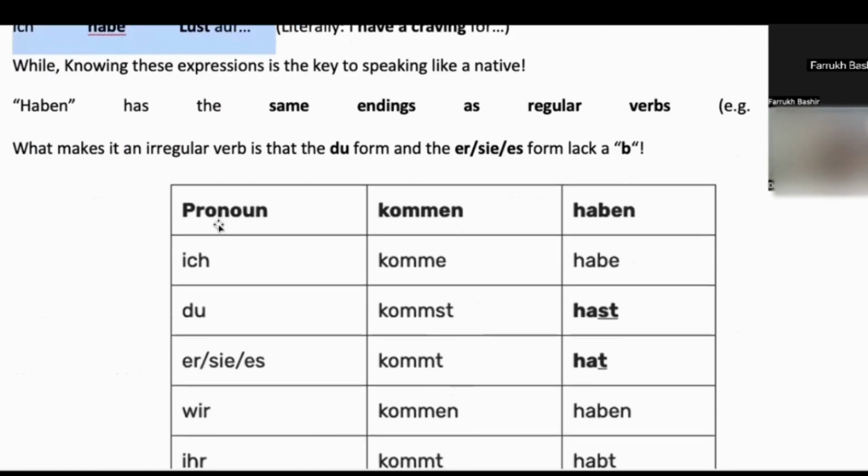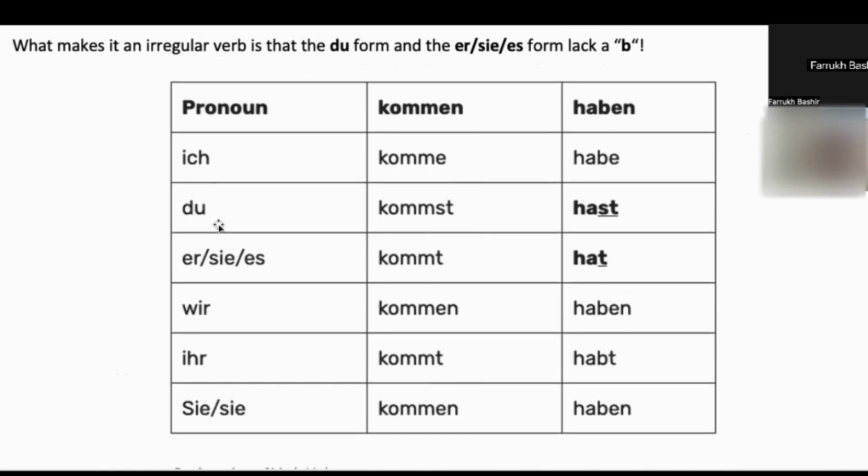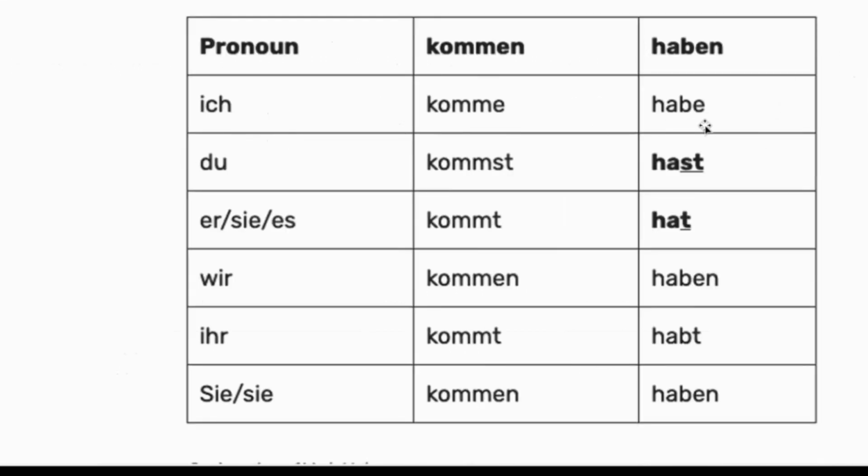So we can conjugate this verb just like a regular verb. Here we have a regular verb example, kommen, and you can check here. Ich komme, I just removed one N. Du hast, but the difference is here because I have removed B also. Er, sie, es hat, so here also I removed B, and the other is the same.